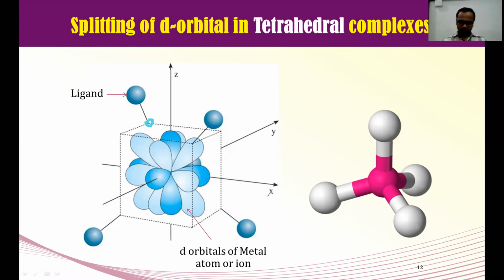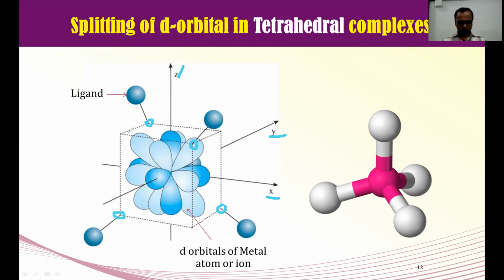This is the x-axis, y-axis and z-axis, and the ligands approach in between the axes, or simply along the alternate corners of a cube.